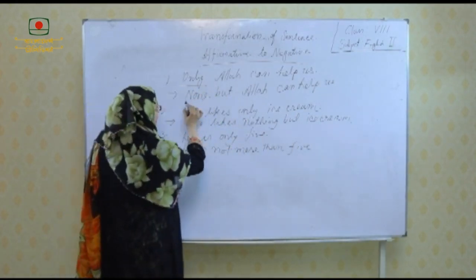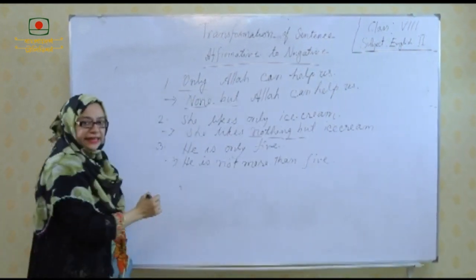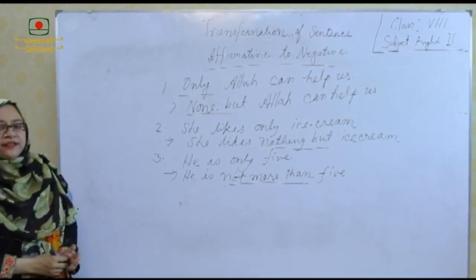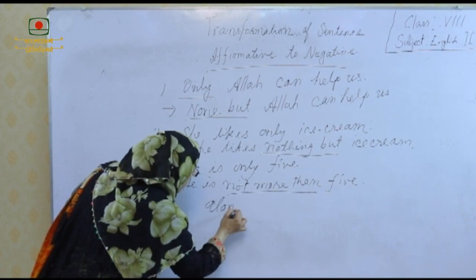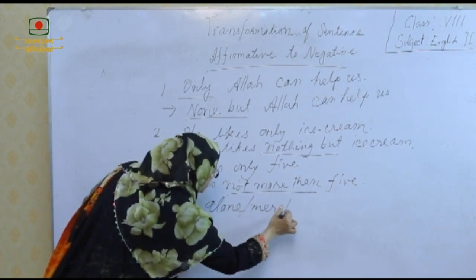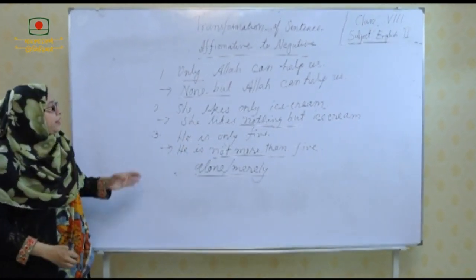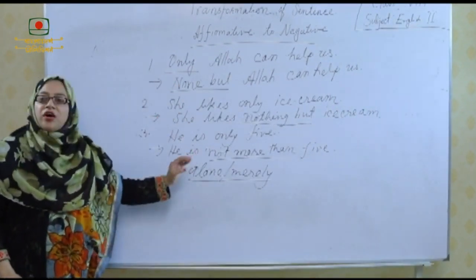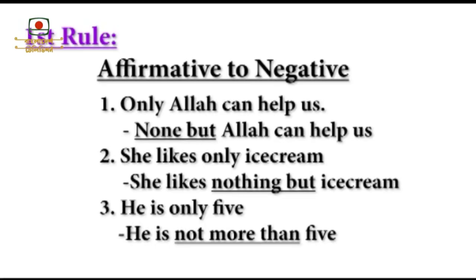So, look at this: none but for the person, nothing but for thing, or not more than for number. This is the rule. If alone or merely is also used, then you will turn it into negative by using these rules: none but, nothing but, or not more than and not less than. So, this is the first rule of affirmative to negative.